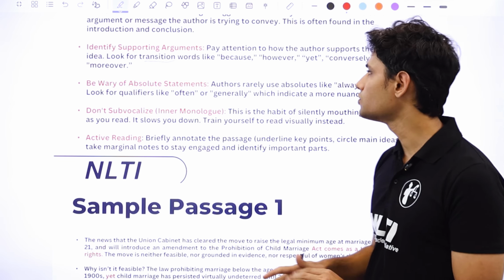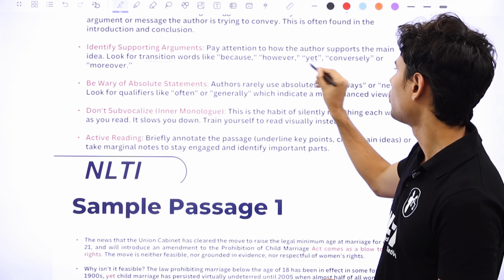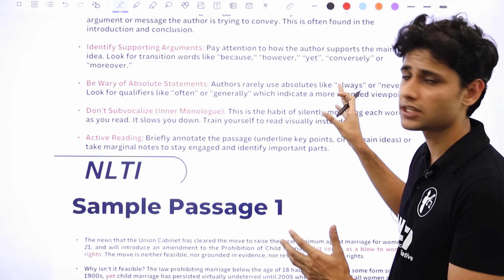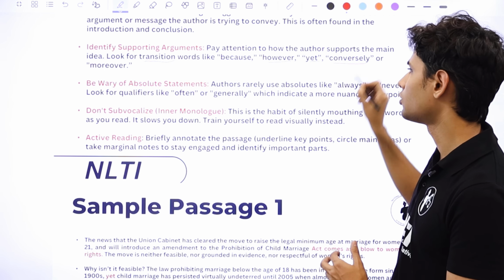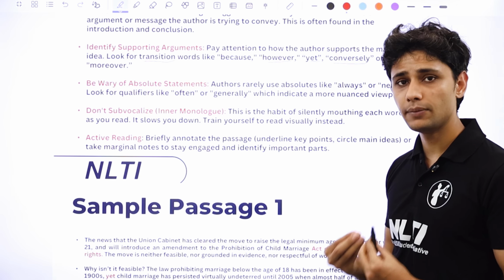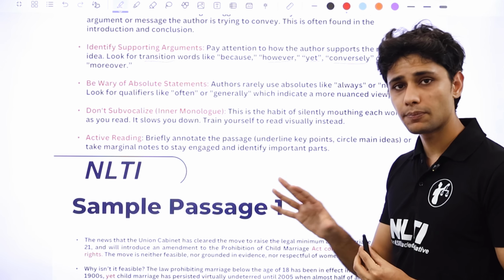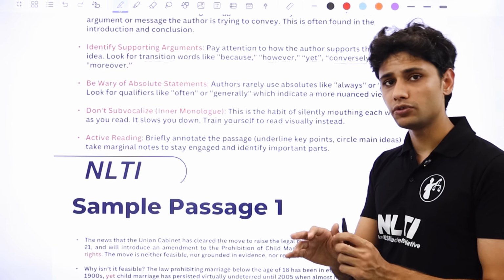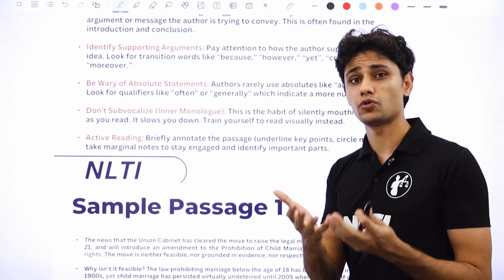Because anytime the author is using a word like yet or however or any other such word, these are just illustrations for you. These are not exhaustive, but there can be more words that the author is using. Focus on those things because they'll eventually help you understand what all the supporting arguments the author is using to build their main argument. Now, you must all be thinking, why is all of this so important?